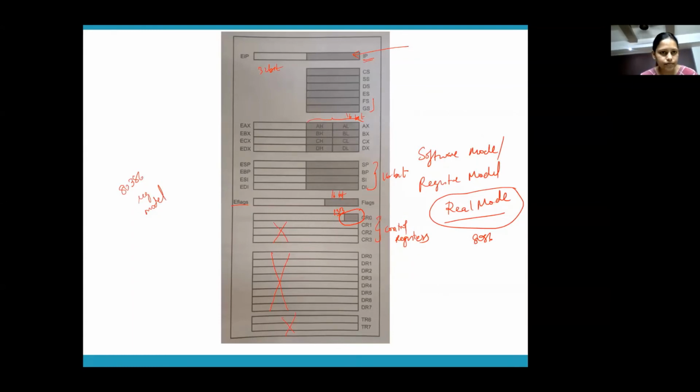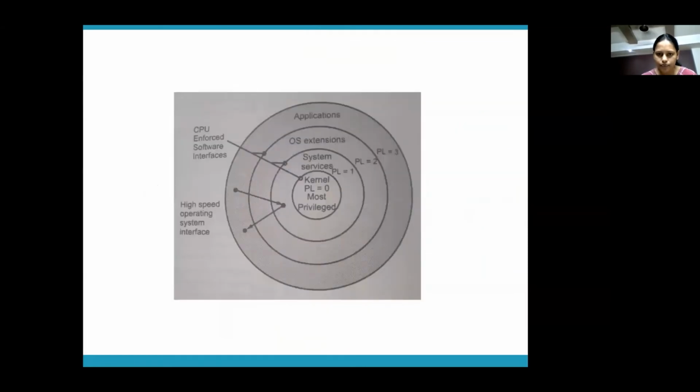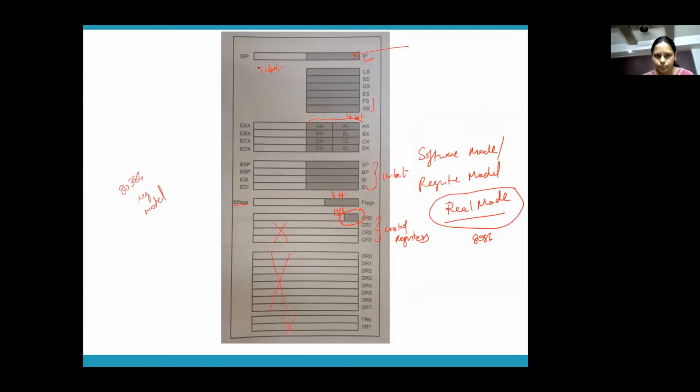Is that clear? Yes, ma'am. It's easy. It's the same diagram. The only extra components are your descriptor table registers when you are in protected mode. Otherwise, you just have to draw this. In the same diagram, if you want, you can annotate and show that this is what is available in real mode and this is what is available in protected mode.